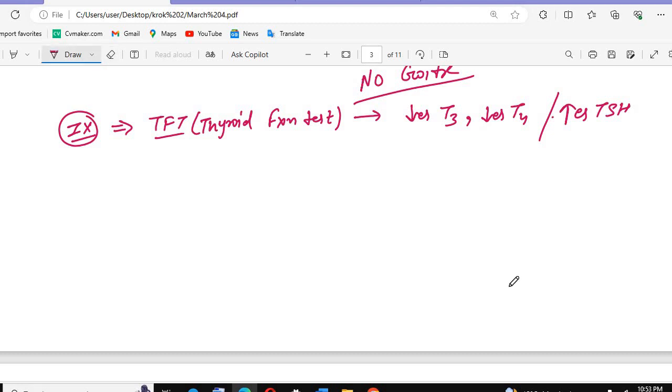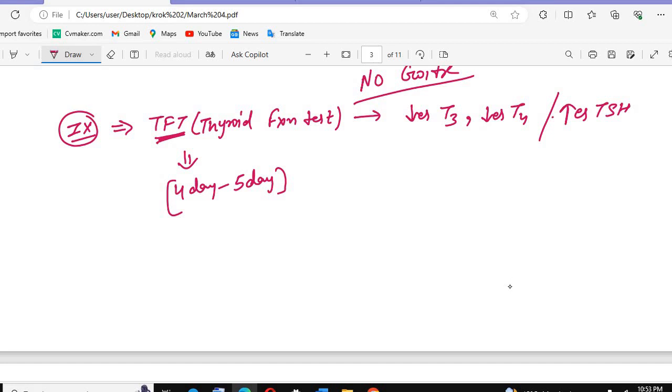When we do the TFT, we do it around the fourth to fifth day after birth. Why should we not do it just after birth? Because after birth, the mother's TSH is high, due to which the baby's TSH can be high. This is usually physiological; in every baby we see an increase in TSH levels because of the mother's thyroid profile.